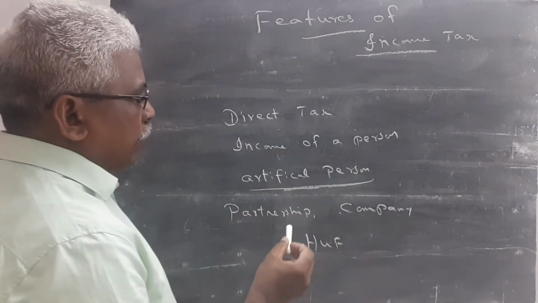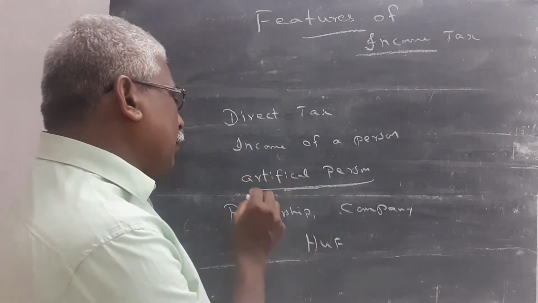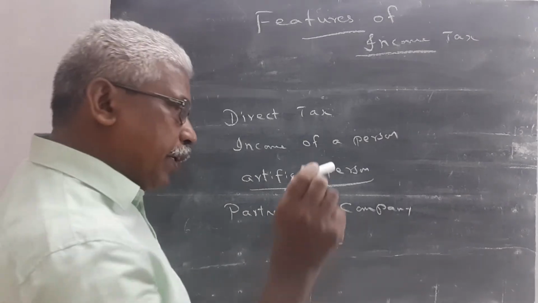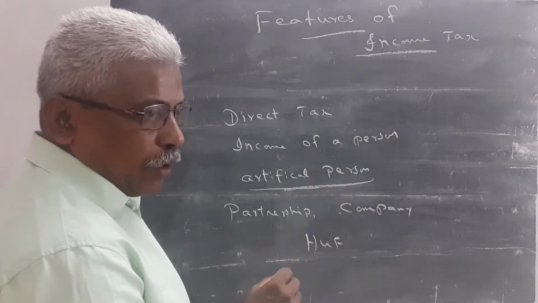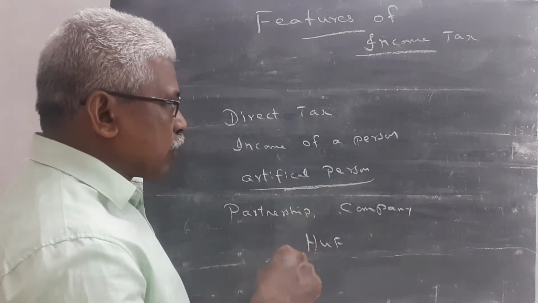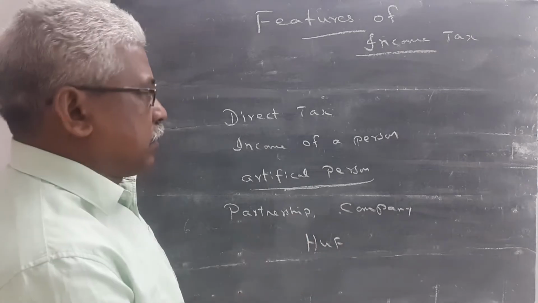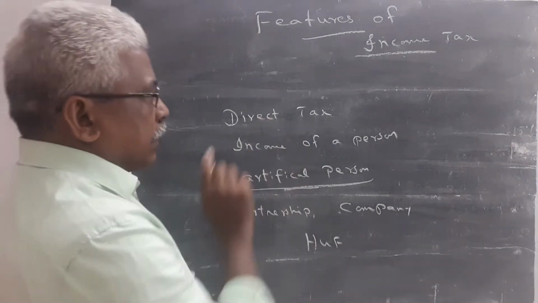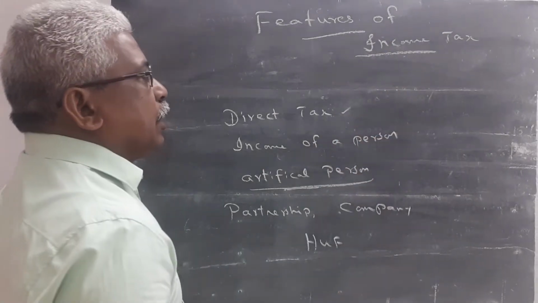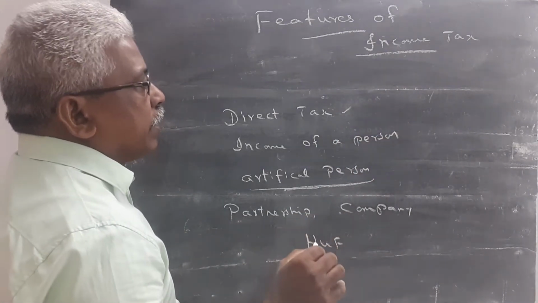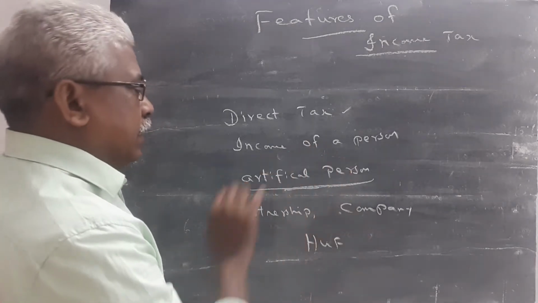The income earned by an individual, by a partnership firm, by a company, by a Hindu undivided family, and by an association of persons is liable to pay tax. It is a direct tax. Once again I explain, income of a person is liable to pay tax to the state.